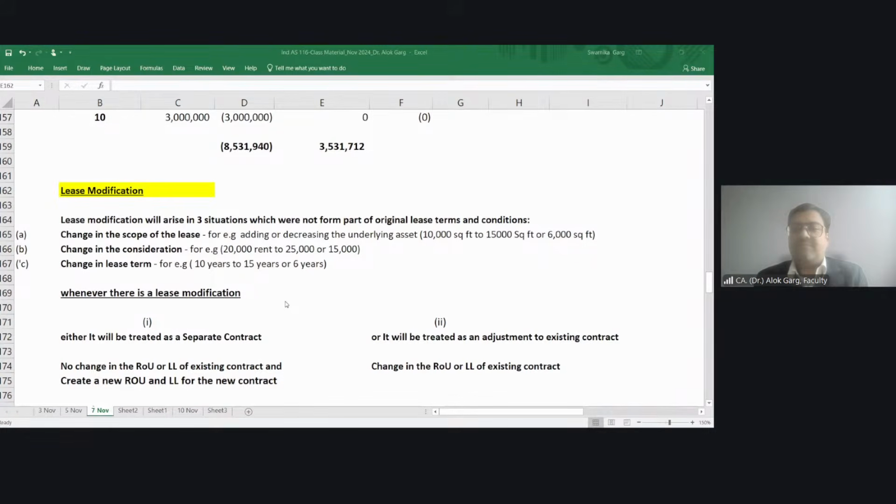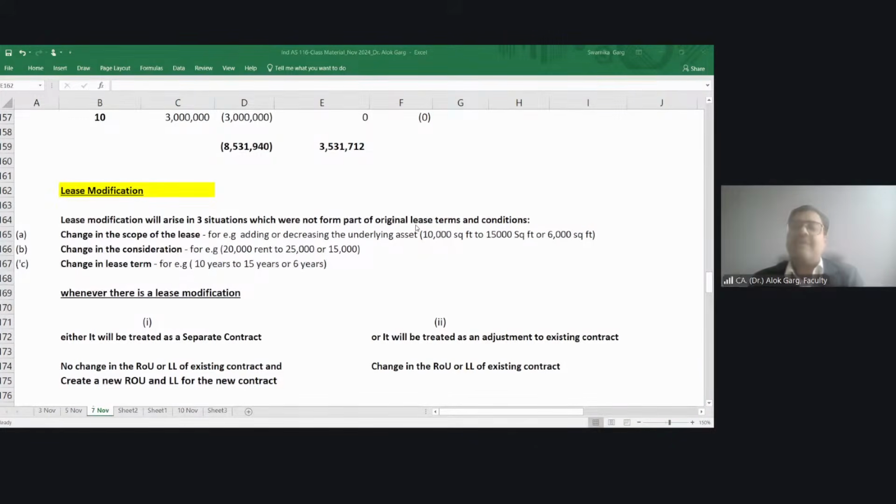Yeah, it's clearly mentioned in writing. Every year we'll revise in this way. So we can say it's a part of the lease agreement, a part of the written agreement. So my question is whether it will be considered as a lease modification, yes or no? I think it should be yes. No. It is not a lease modification.